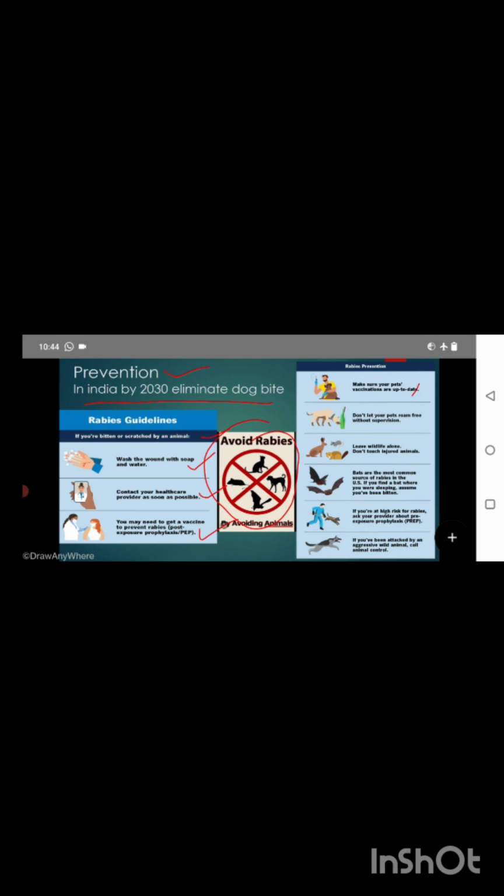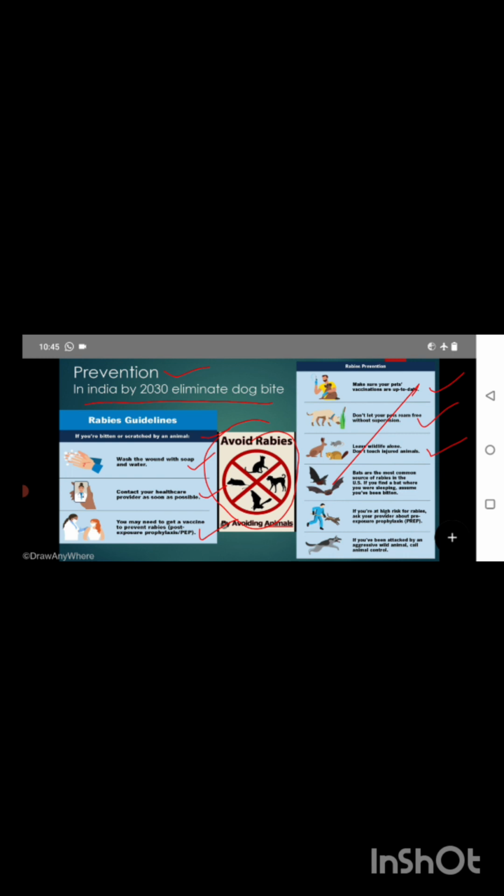Rabies prevention. How to prevent rabies? Make sure your pets' vaccinations are up to date. If you are a pet lover, please make sure your pet is getting vaccinated on time. Don't let your pets roam free without supervision. Sometimes your pets have taken the vaccine, but if stray dogs bite them, they can get rabies. So please supervise them. Then leave wildlife alone. Don't touch injured animals, because they will bite you.